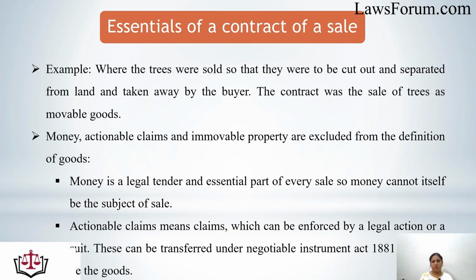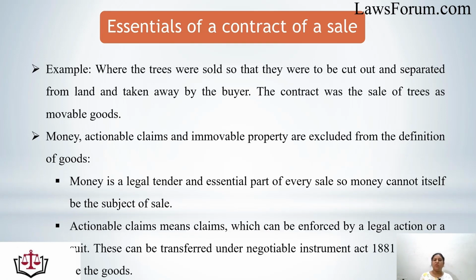Where trees were sold so that they were to be cut out and separated from the land and taken away by the buyer, the contract was a sale of trees as movable goods. That means when trees are being sold before cutting, to be cut in future and taken away by the buyer, this is a valid contract of sale.